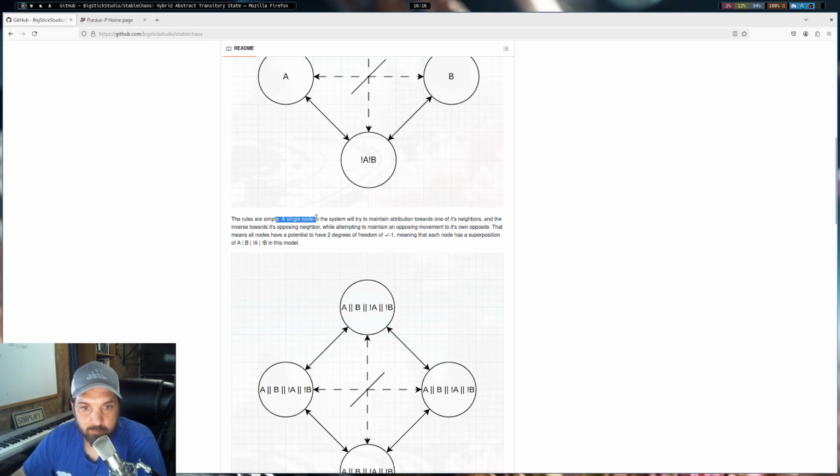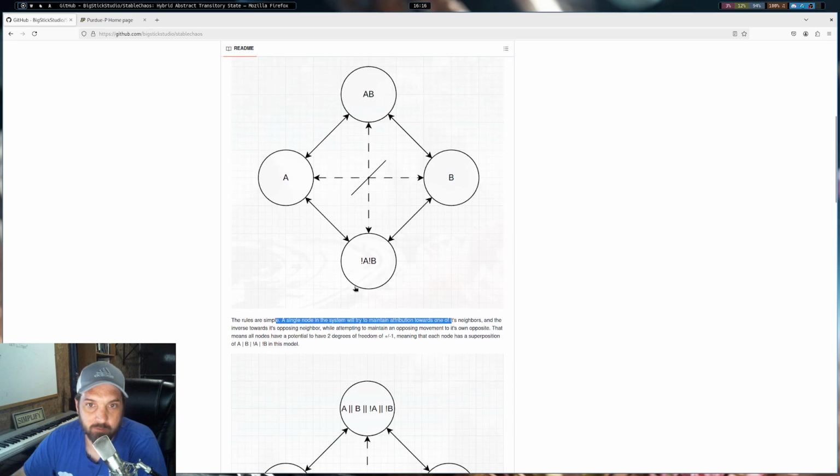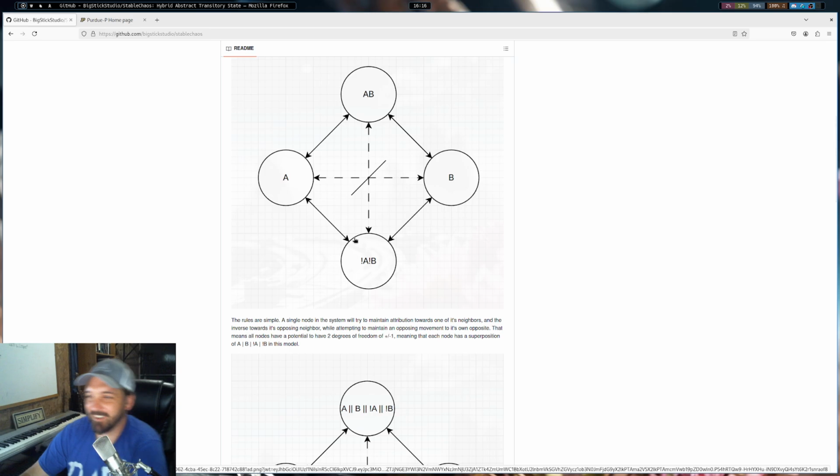So the rules are simple. A single node in the system will try to maintain attribution towards one of its neighbors, and the inverse towards its opposing neighbor, while attempting to maintain an opposing movement to its own opposite. So it's going to try to be like and dislike its own opposites at the same time. I don't know how else to explain it.